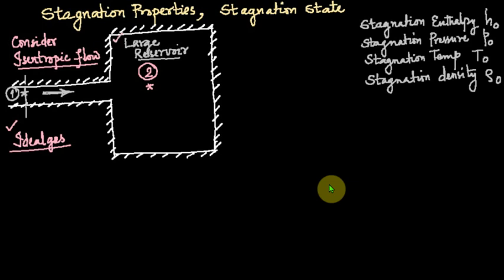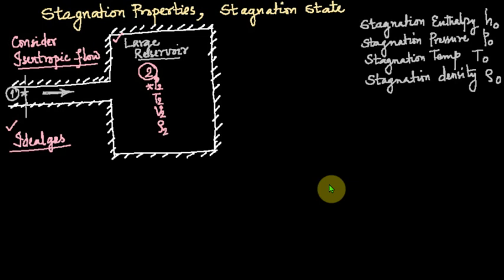So, this is a large reservoir we consider. Inside the large reservoir, let the properties be pressure P2, temperature T2, and we consider the velocity. Of course, since it's a chamber where the gas is settled, the velocity will definitely be 0, so V2 is 0. The density is rho 2.